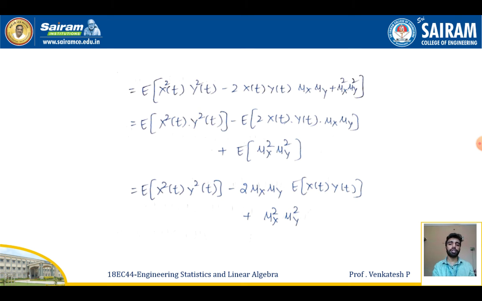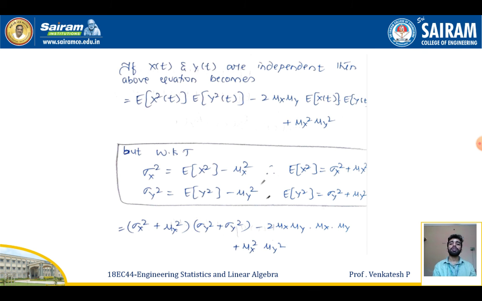On expanding the expectation, I'll be getting expectation of x square of t, y square of t minus expectation of 2 x of t, y of t, mu x mu y plus expectation of mu x square mu y square. It will be equal to expectation of x square of t, y square of t minus 2 times mu x mu y, since it is a constant here, expectation of x of t, y of t plus mu x square mu y square. Suppose x of t and y of t are independent, then the above equation becomes expectation of x square of t, expectation of y square of t minus 2 mu x mu y, expectation of x of t, expectation of y of t plus mu x square mu y square.